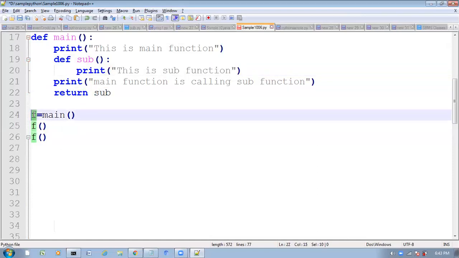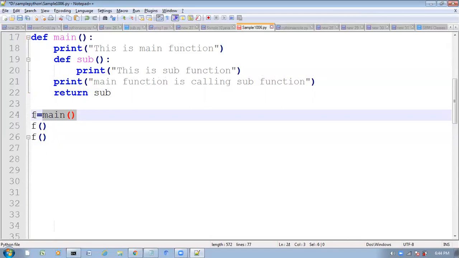F is the alias name for the inner function. I am providing another name for whatever this main function is returning, and it is returning the inner function, since sub is inside main.